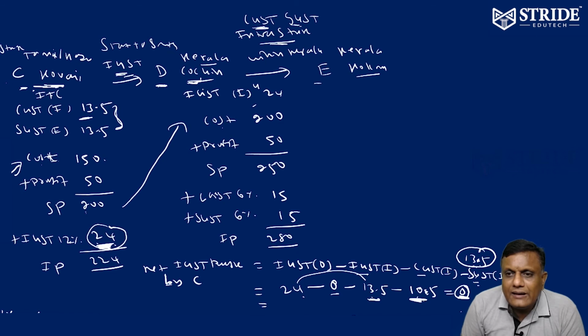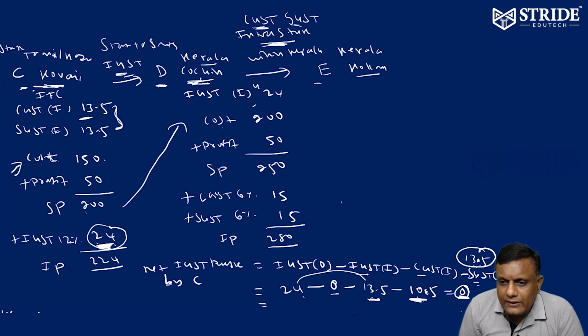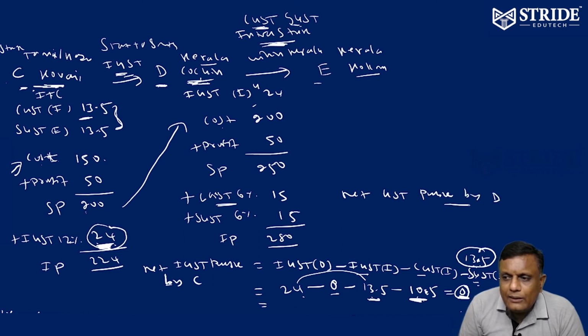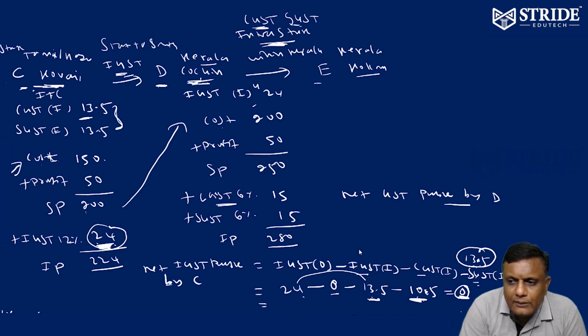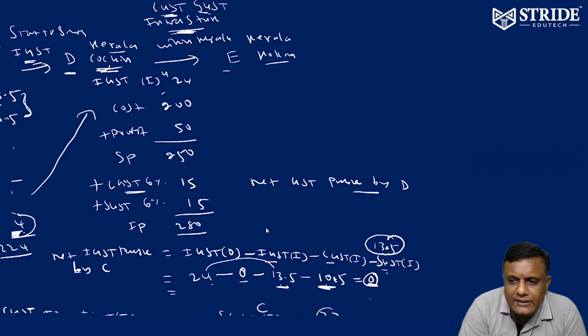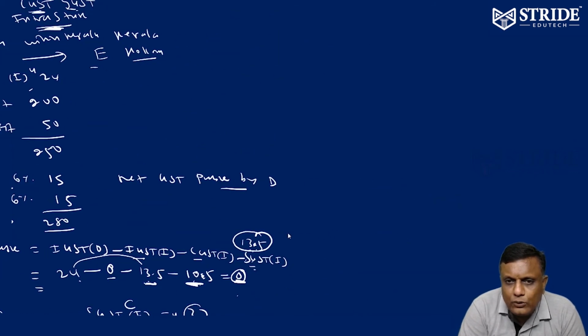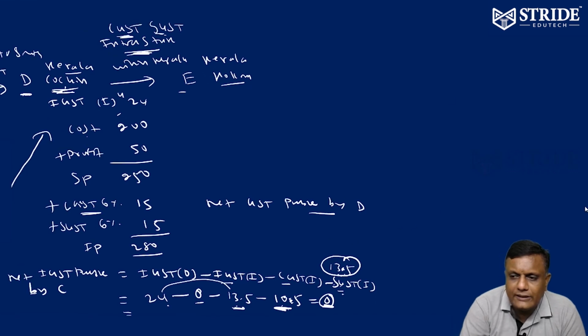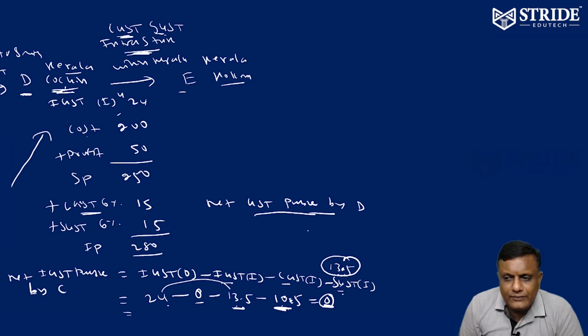Now, my question is, how much GST will D pay to the government? Now, this is purely intrastate, within a state, right? Now, what is the amount collected by D? Now, net GST payable by D. My concept is purely based on D now, right? How much GST has D to pay to the government?